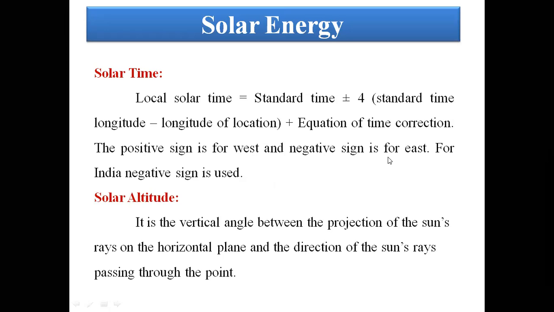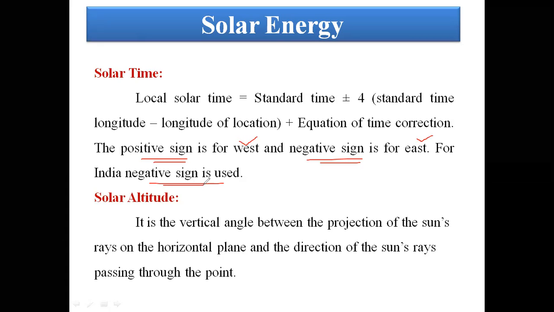Here it indicates two signs. One represents the positive sign, and the other represents the negative sign. The positive sign is indicated for the west and the negative sign for the east. But in India, the negative sign is used. The panels are placed in the east-west direction, and rather than at 90 degrees, they are tilted at some angle, that is 25 degrees, or 30, or 40, or 45.